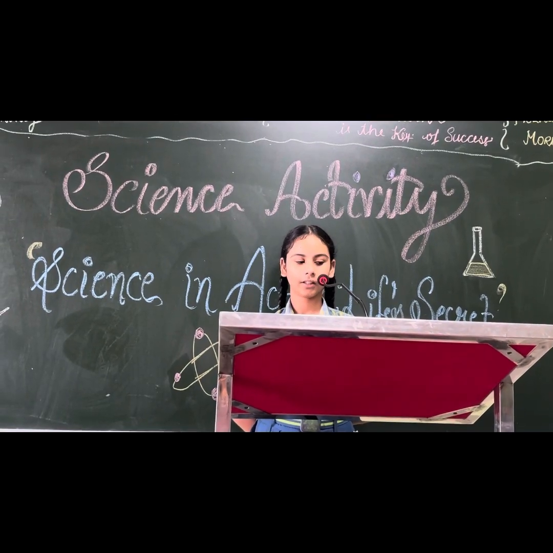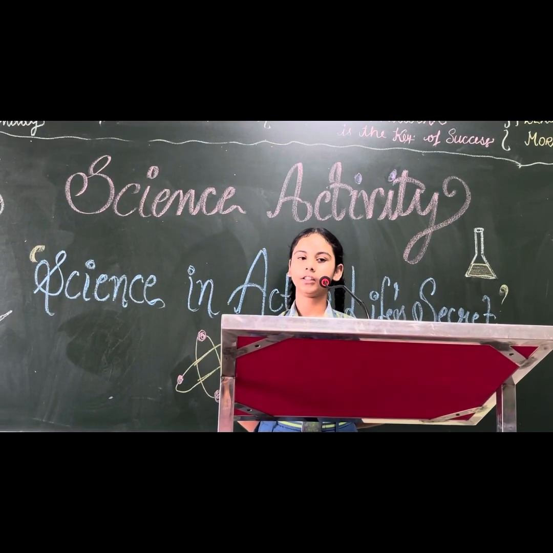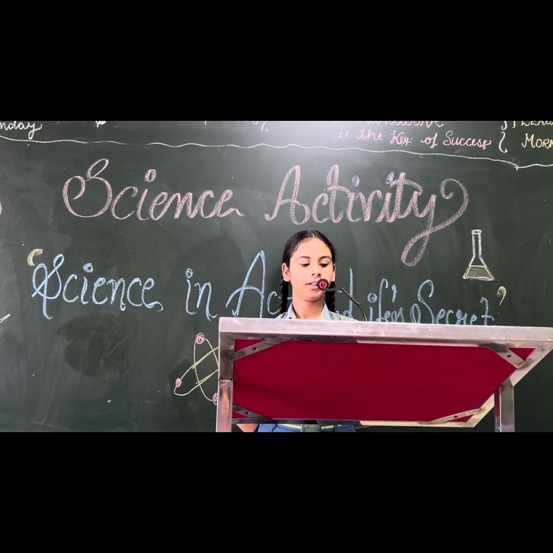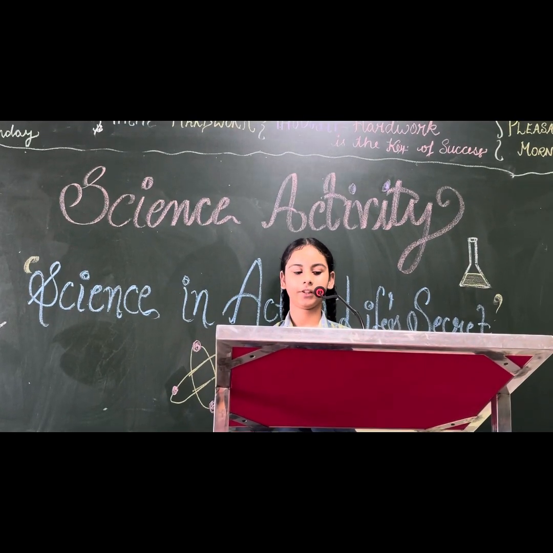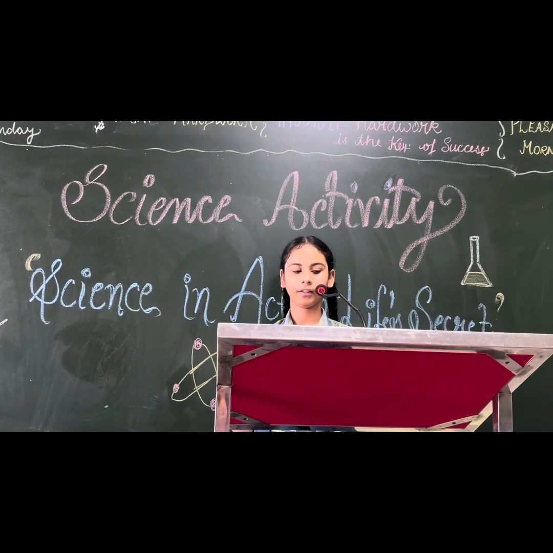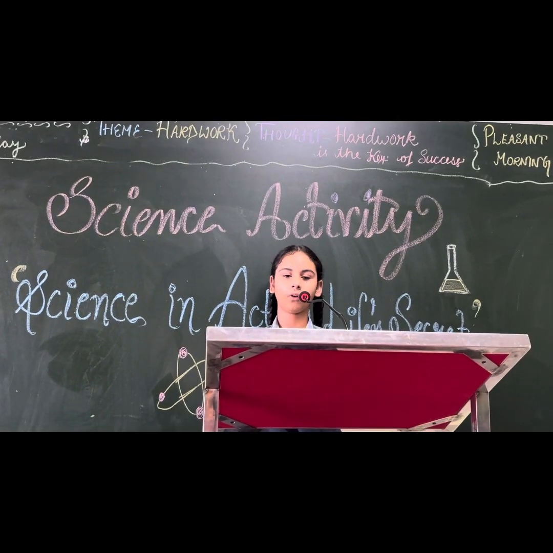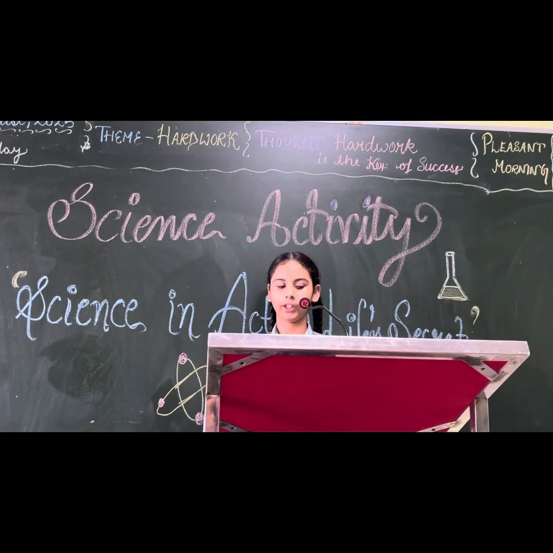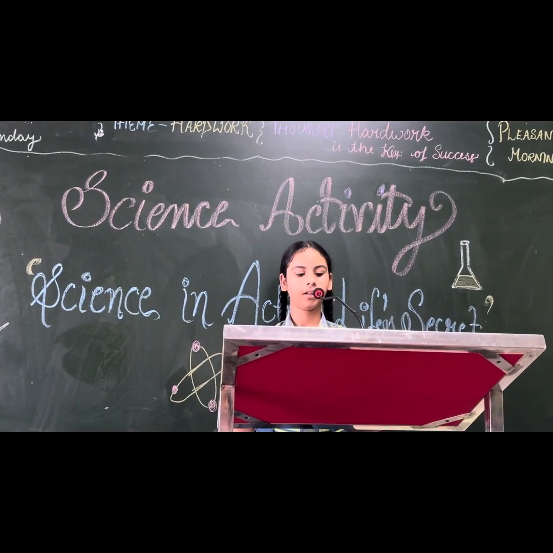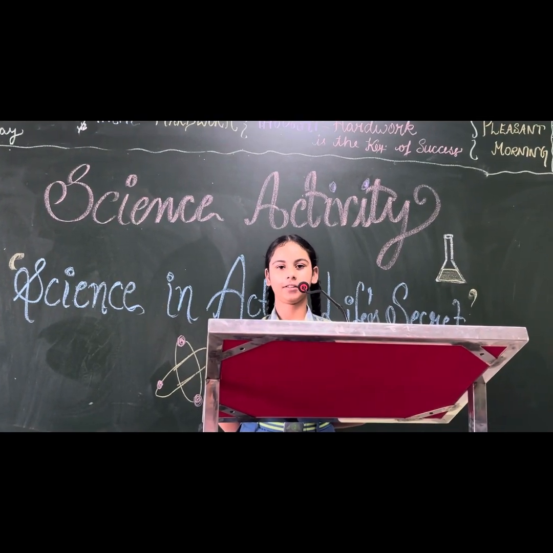Later, Sir Isaac Newton extended this knowledge with his law of universal gravitation, explaining how gravity and motion work together to keep objects in orbit. Thank you and have a nice day.